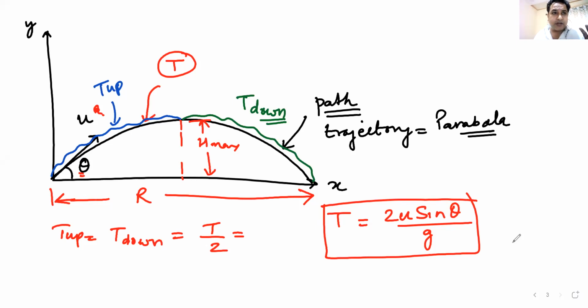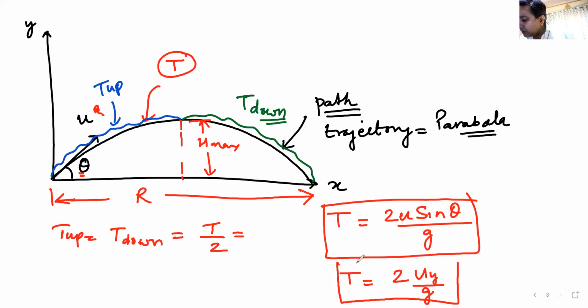Okay. So time taken to go up will be half of this. Time taken to come down will be half of this. Both are same. What is another way, a better way of remembering this formula? The better way is 2 times uy by g, 2 times vertical velocity by g. This is the universal formula, whether you apply it for projectile motion, oblique projectile, or your normal time of flight. If you throw something vertically upwards, the time of flight is also 2 times uy by g. But in that case, your uy becomes same as u.